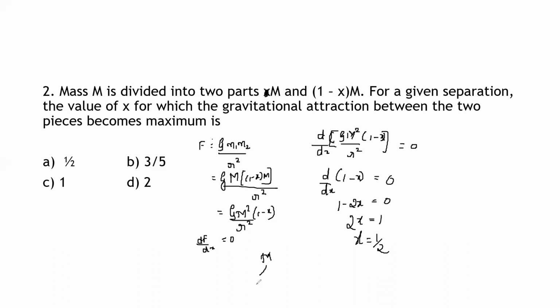So the correct option is option A. Right? Next question.